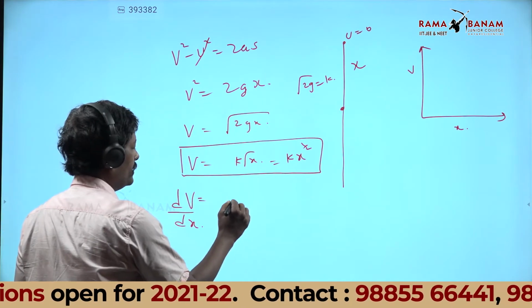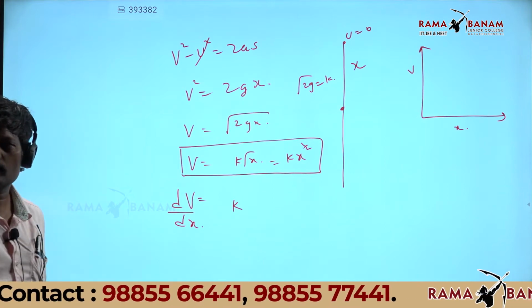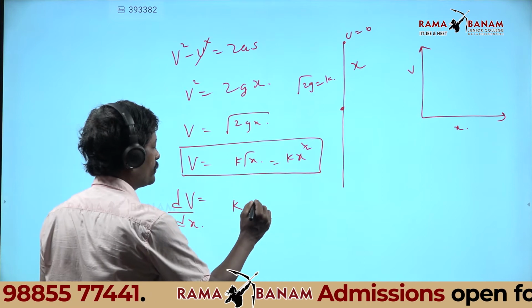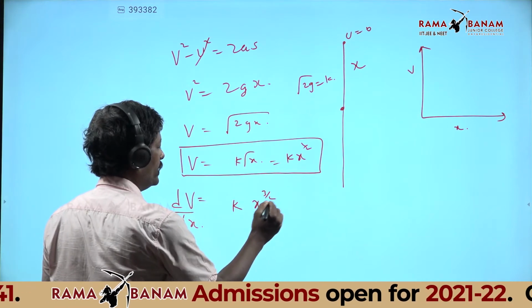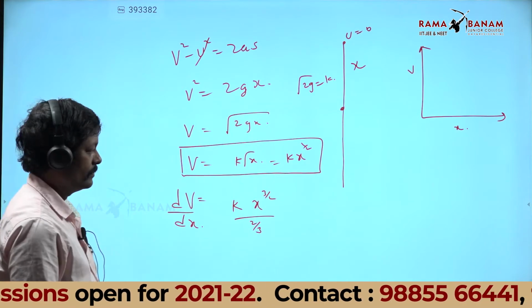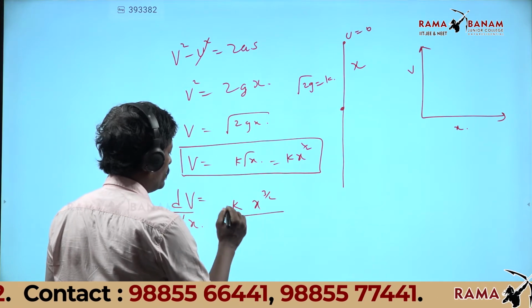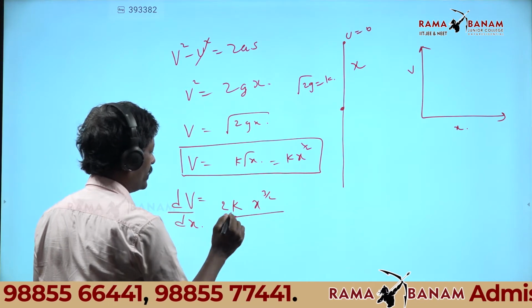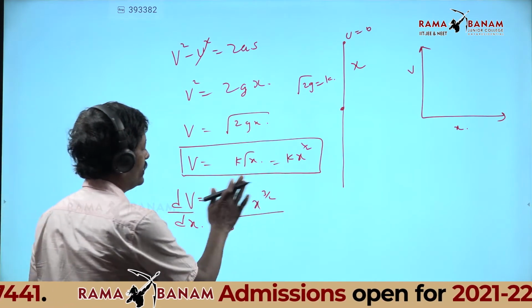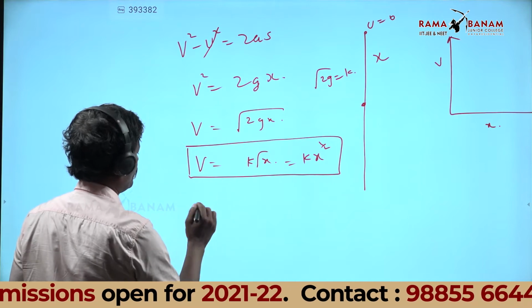Can anyone tell me? x power n plus 1 by n plus 1, so how much do you get? x power 3 by 2 by 3 by 2. N plus 1 means you get 3 by 2 here, so 2 by 3 comes when you multiply. Now all of you listen carefully. I am writing it once again.